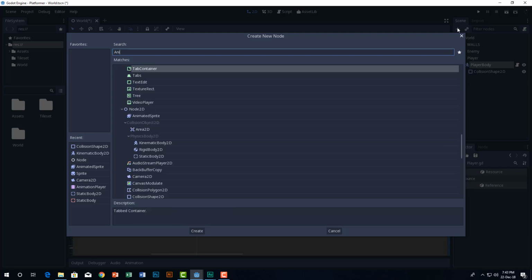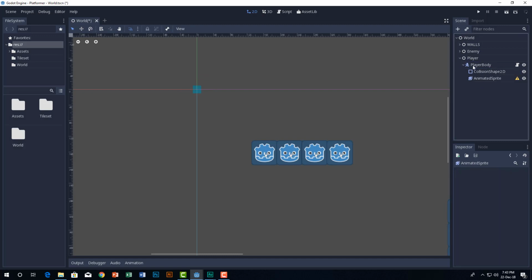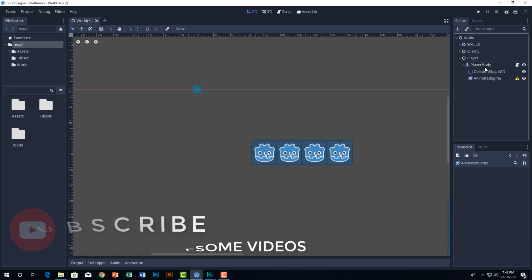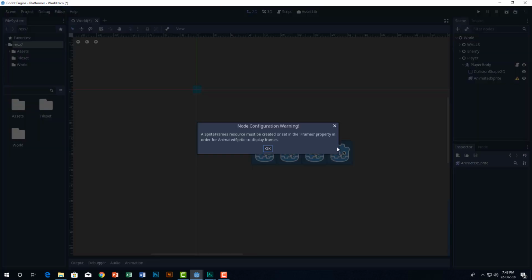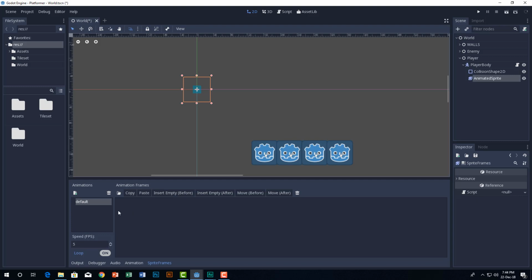Now instead of a sprite, we will use an animated sprite. So write animated sprite, make sure it's 2D and make sure it's inheriting, like the child of the kinematic body. It takes sprite frames. Click on the animated sprite and you can see there's an empty slot named frames. Click that, use new sprite frames, and click here and it will open up the animation frame window.